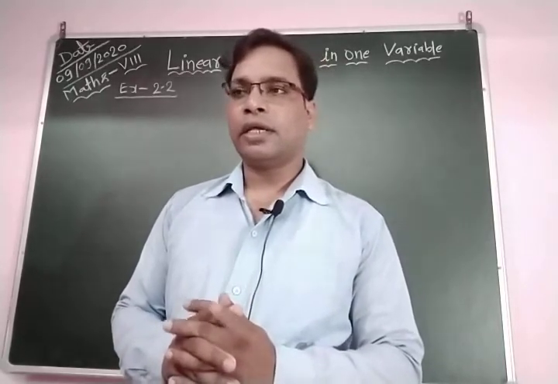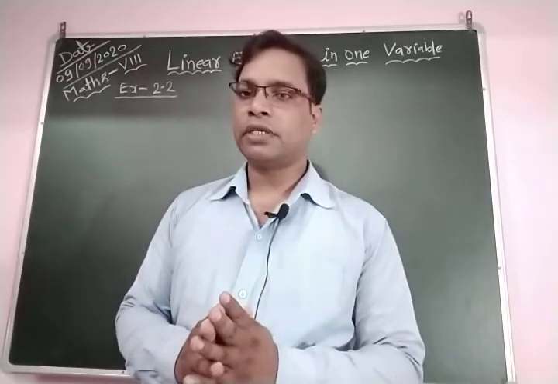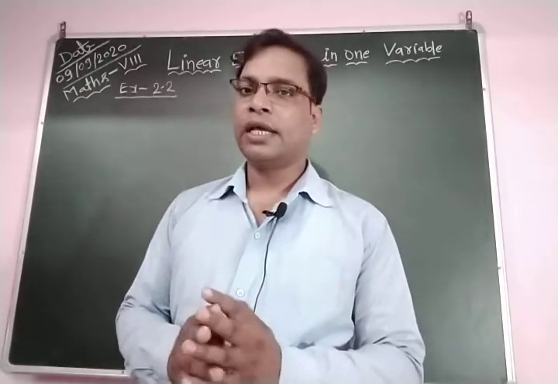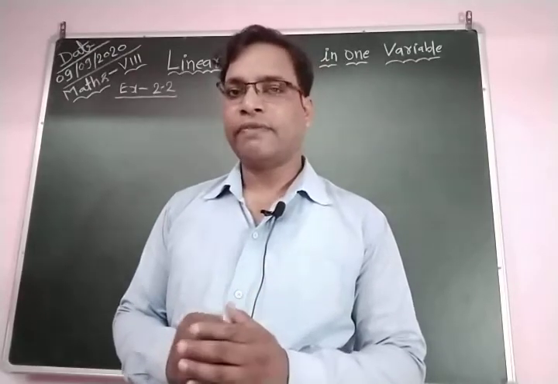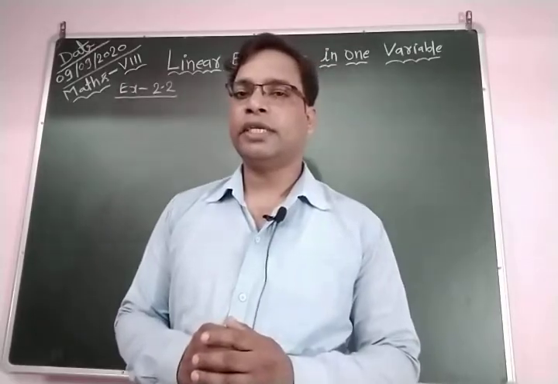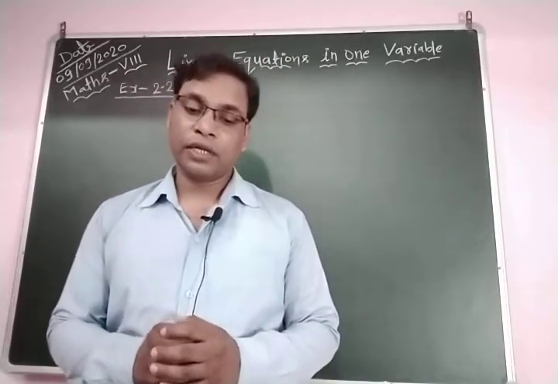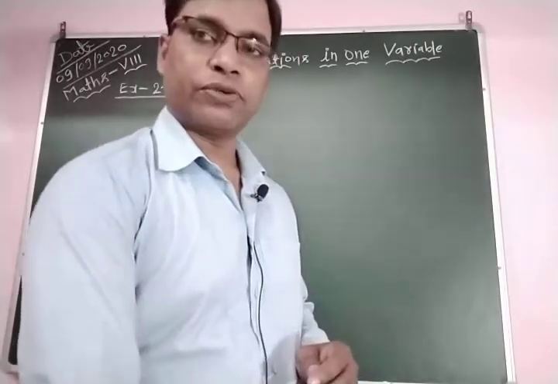So 5x plus 4 plus 7x plus 4 is equal to 56, and we simplify it and find the value of x, and in this way we can find their ages. Let's see how to solve this question.